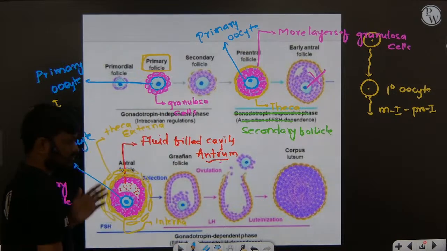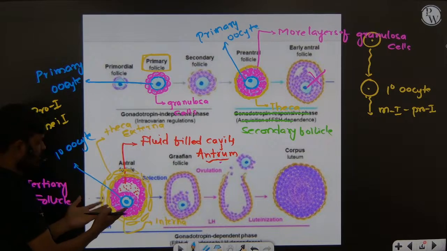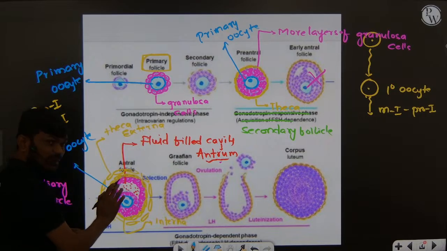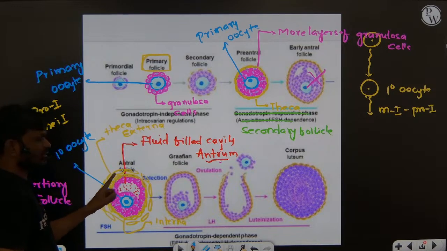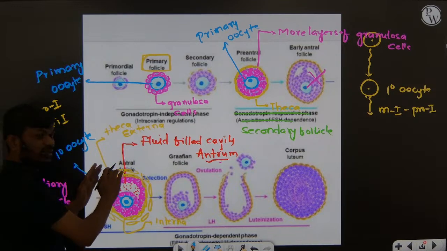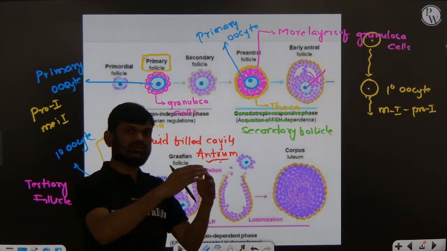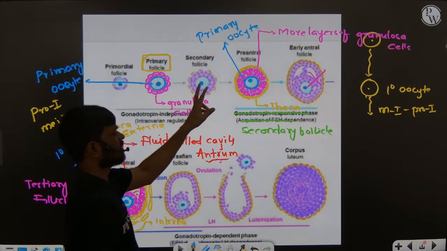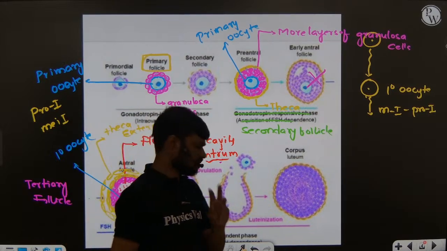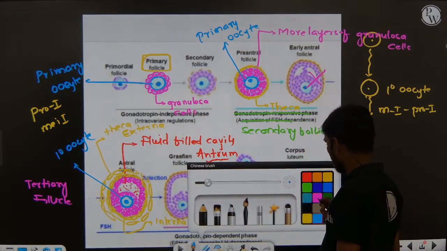But here it is surrounded by more layers of granulosa cells, and there is a cavity present among the granulosa cells, and the theca layer is differentiated into outer theca externa and inner theca interna. So these are the main differences between these three follicles: primary, secondary, and tertiary.